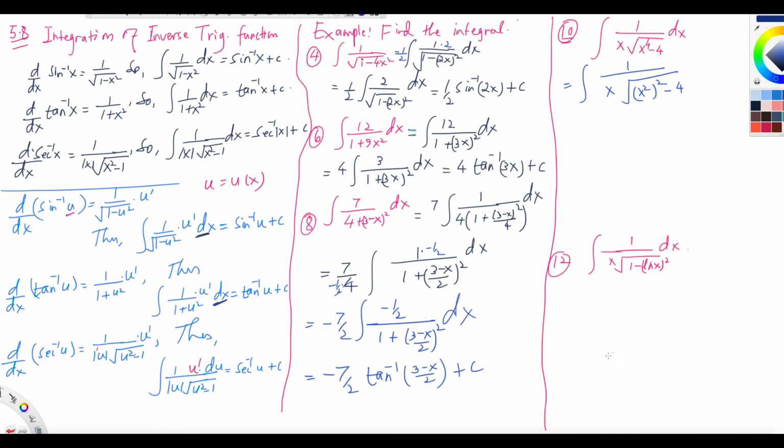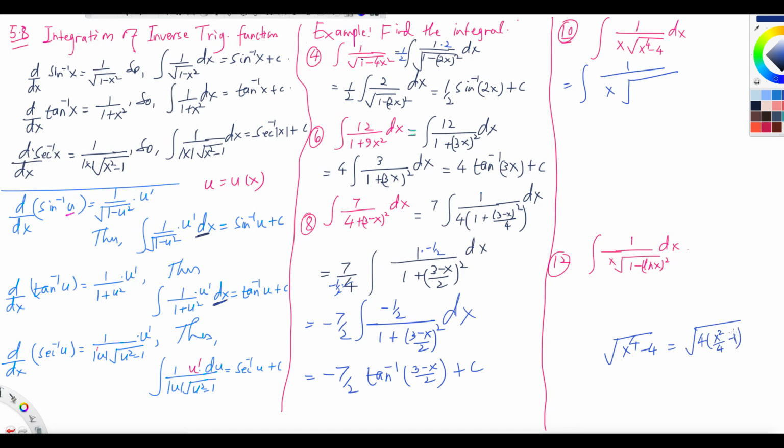Look at this. Let me take 4 out from here. If you have x to the 4 minus 4, then you can take 4 out like this. So 4 out, you can write x to the fourth over 4 minus 1, right?